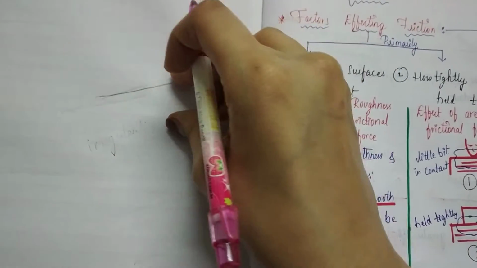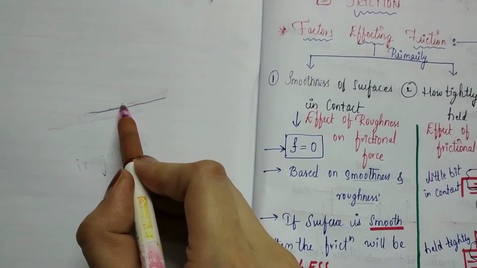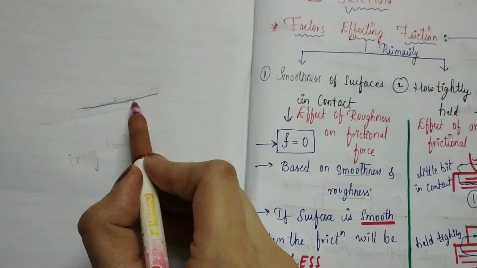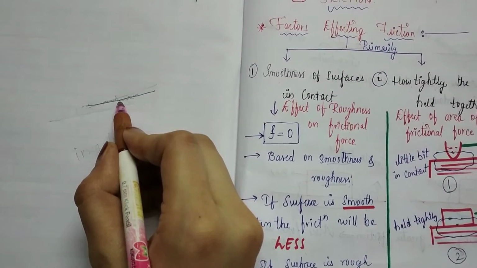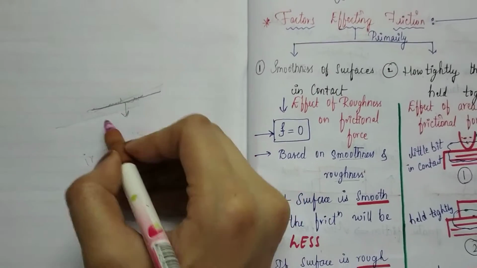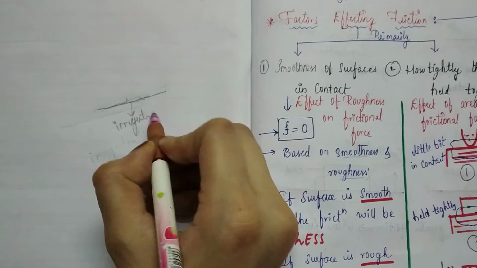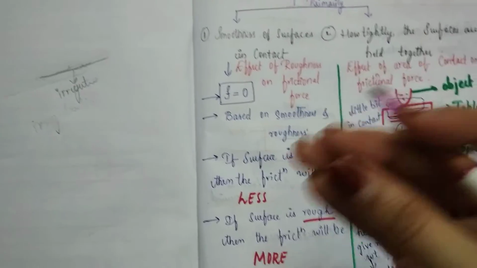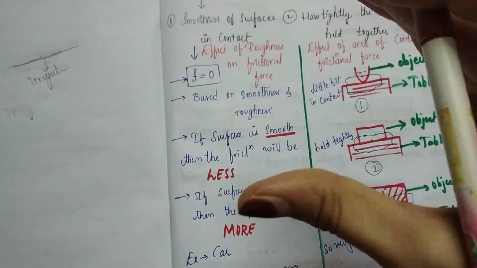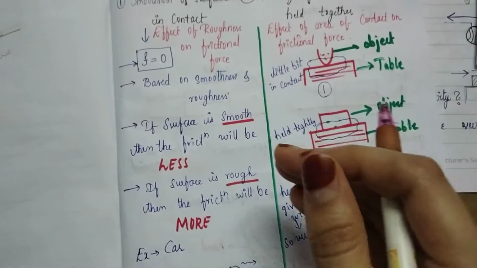If we see closely, there are ups and downs present on the surface. These ups and downs are nothing but irregularities on the surface, which we can't see with the naked eye, but they can be seen with a microscope.